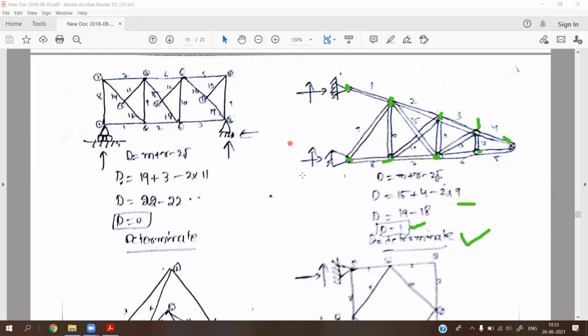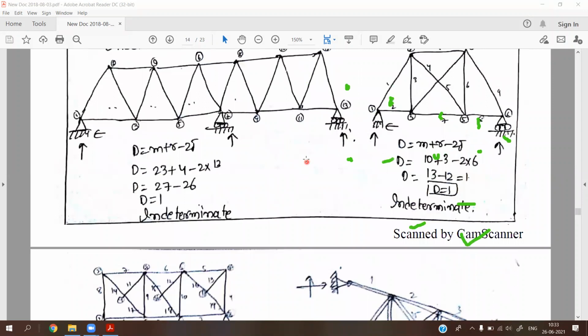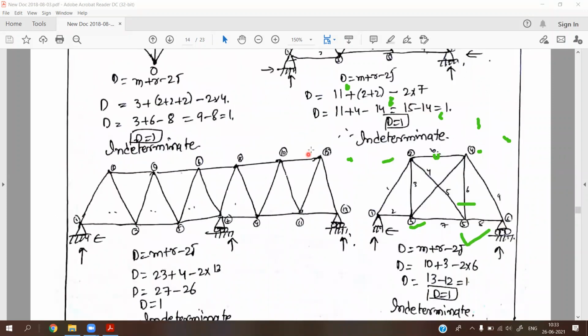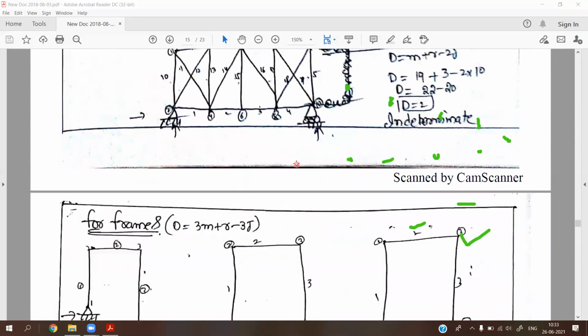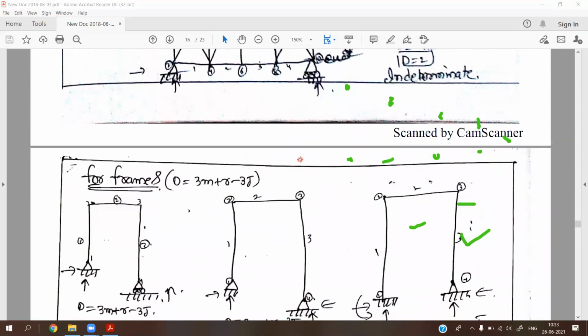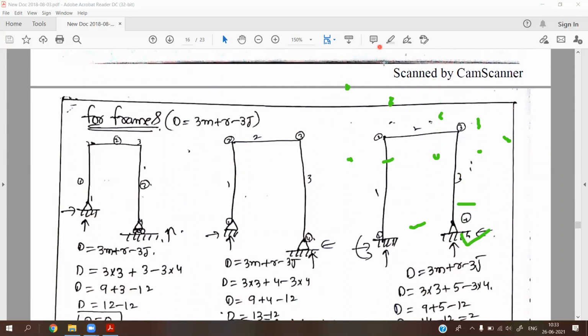Like this, we have all different types of examples present in this material. You can go through this material and practice all types of trusses. Next we can go for frames. Okay, thank you.